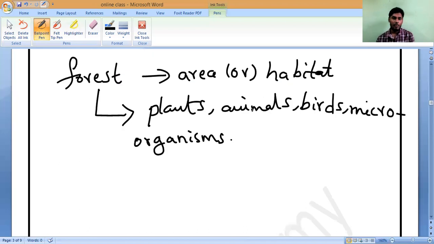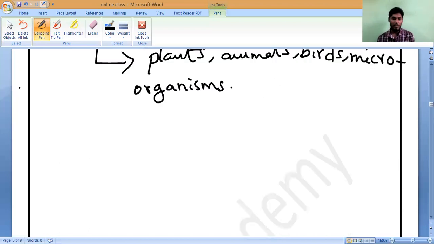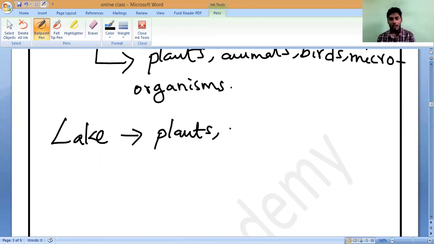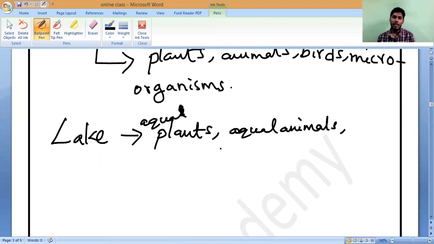Suppose if you take a lake, what kind of things do you find? Water plants, which we can call aqua plants. Next, aqua animals, and some microorganisms.